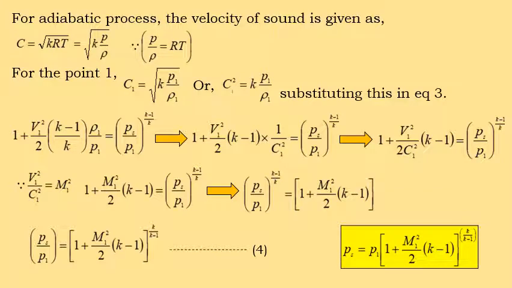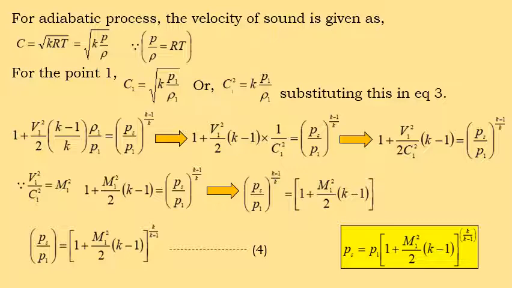After that, our intention is to find the stagnation pressure at the stagnation point. For that reason, P1, which is in the denominator on the left-hand side, is taken to the right-hand side.